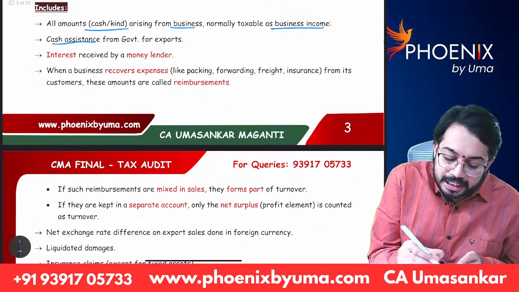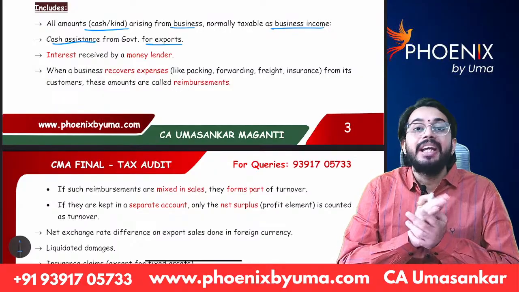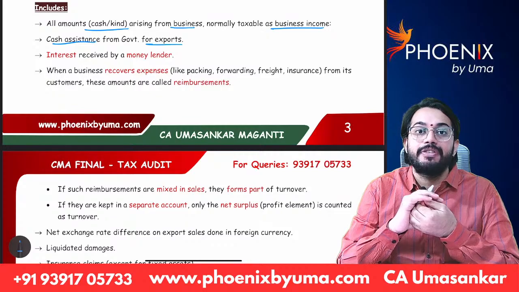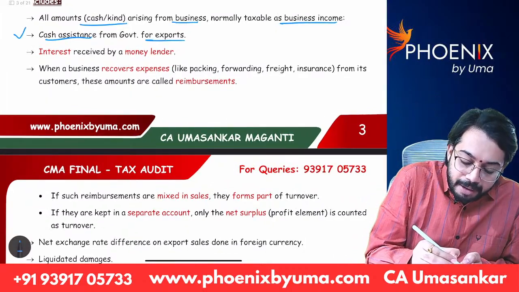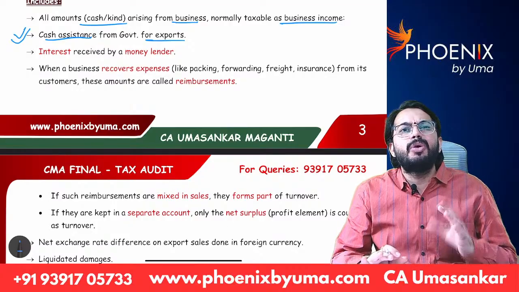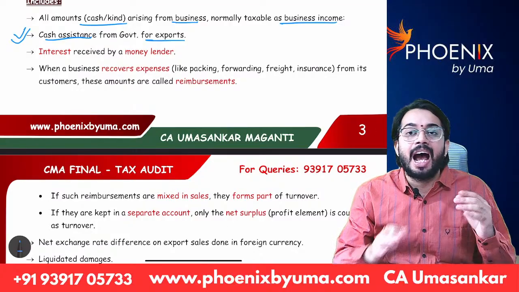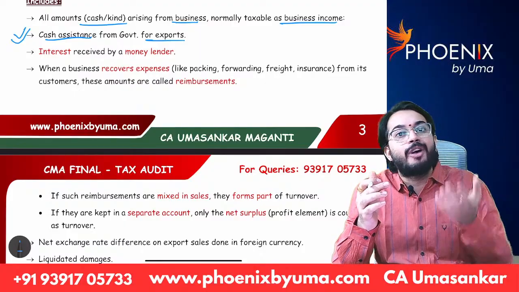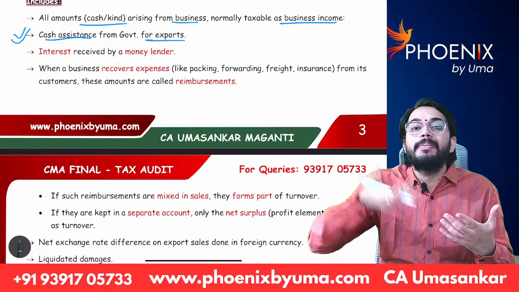Cash assistance from government for exports. If you remember in the PGBP chapter, when I was explaining the charging section, section 28, I explained very clearly cash assistance from government. See, I am doing 50 crore exports. Government is very impressed. If I do more exports, I will get more foreign currency, and the Indian economy will increase.